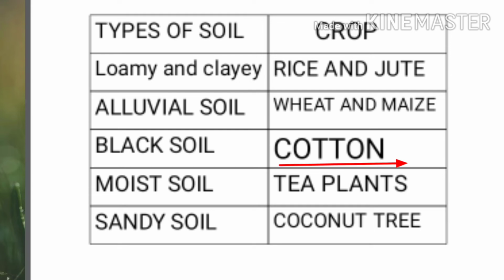Then cotton plants need black soil. The cotton plants grow best in the black soil. Then tea plants need moist soil, like in regions like Assam, Darjeeling, Nilgiris. The coconut trees grow well in coastal area having sandy soil. So which soils had we discussed? We had discussed about the loamy and clay soil, black soil, alluvial soil, moist soil and sandy soil.